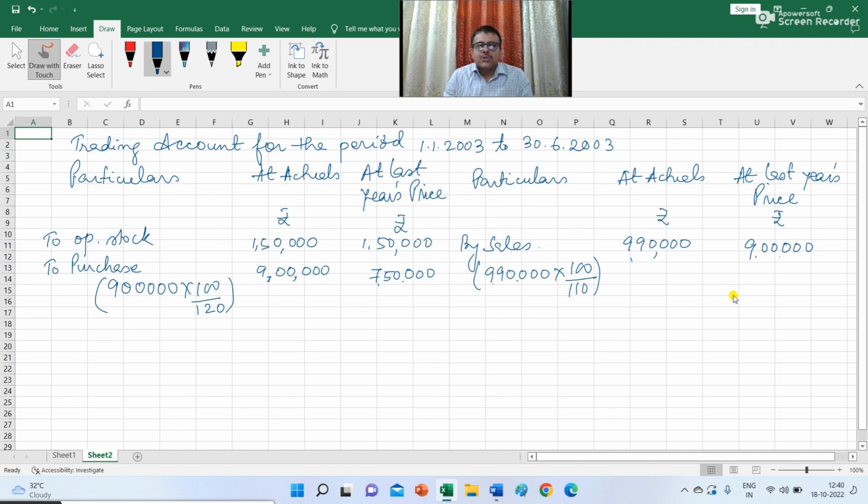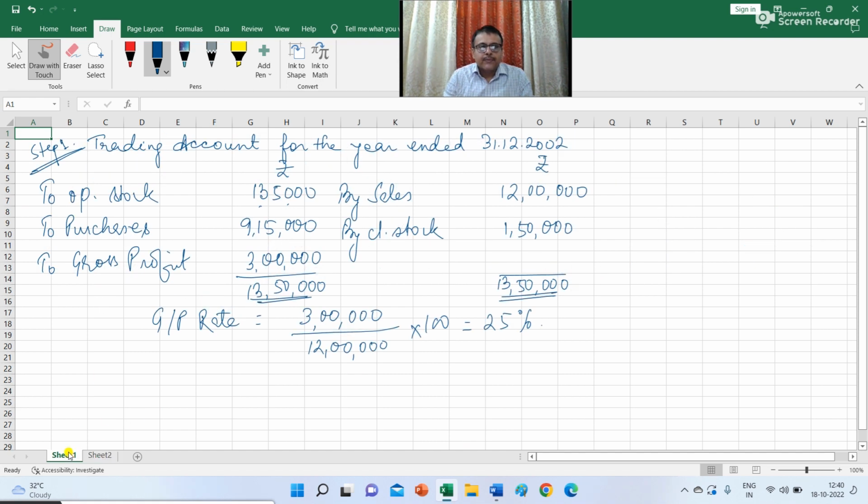If there was no increase in the sales price, then the sales during this period would have been 9 lakh. Since there is an increase in the sales price by 10%, the actual sales during this period is 9,90,000. Now we have calculated the gross profit rate at 25% at last year's price.